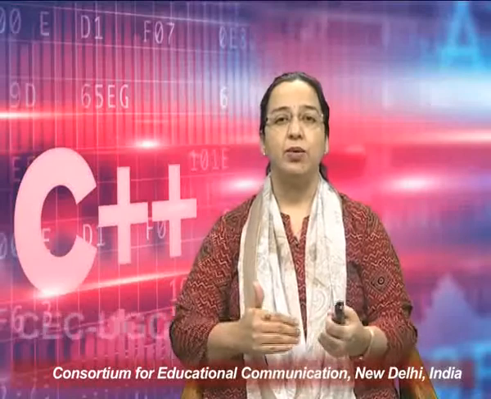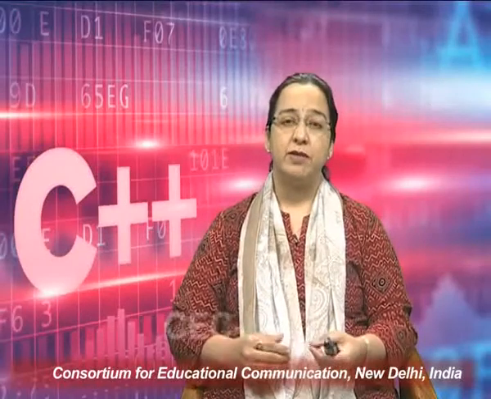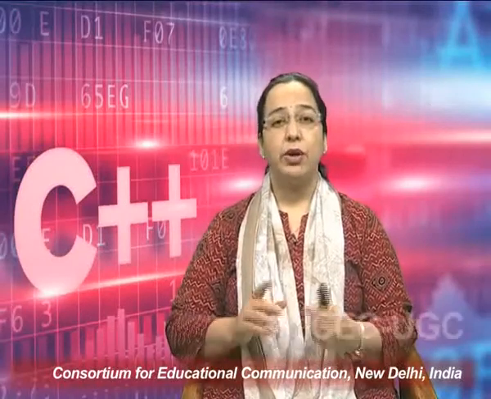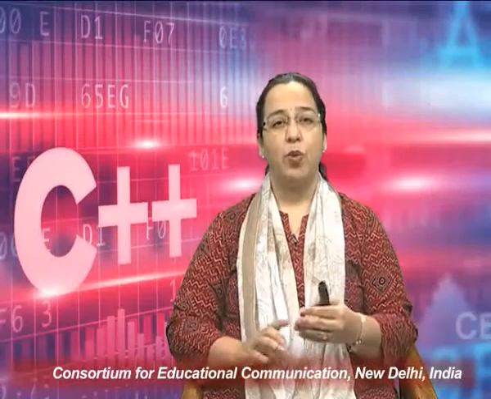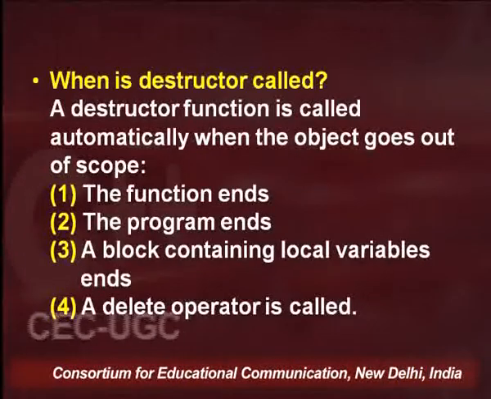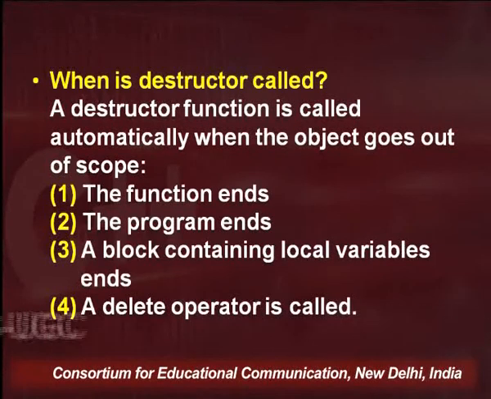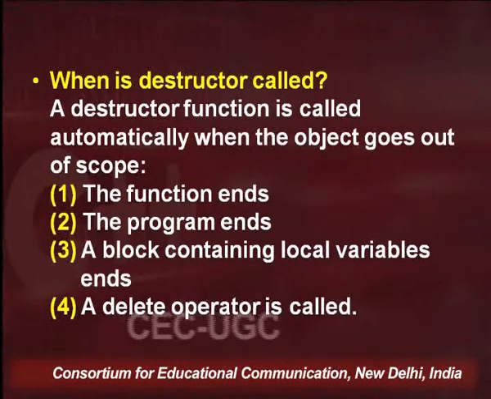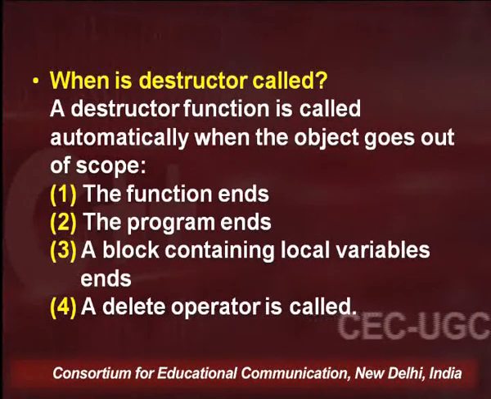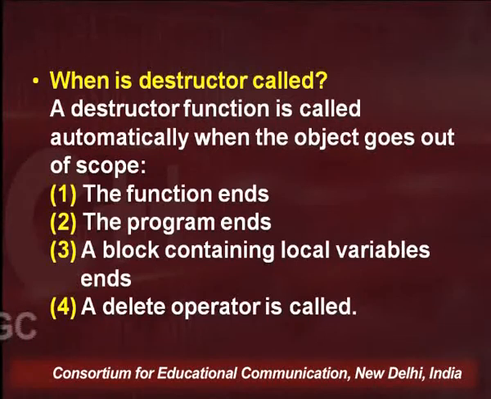So there are some situations in which the destructor is called automatically. One, when the object goes out of scope. So when is this object going out of scope? The object is declared inside the main function. So as and when that function ends, the object goes out of scope,